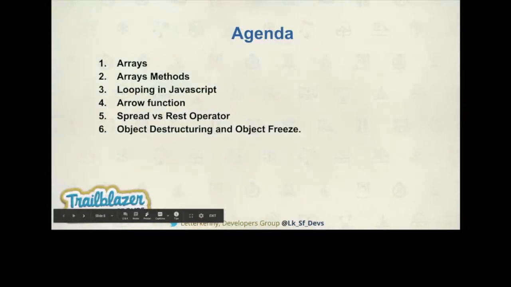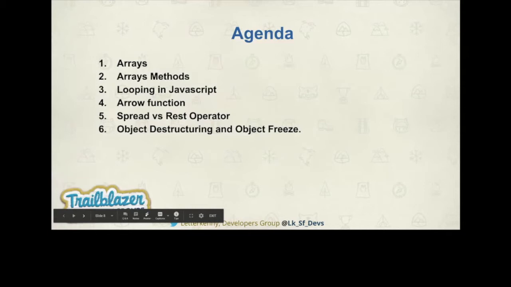Previously, we covered two loops, but in today's session we will cover other loops related to arrays, like how we can traverse the array or retrieve values from an array. Now we are going to cover the arrow function again. In the previous session, some of the members said that we need to cover the arrow function again, so I will cover the arrow function today with the help of arrays. The arrow function is used with array methods, and we have different use cases related to it.